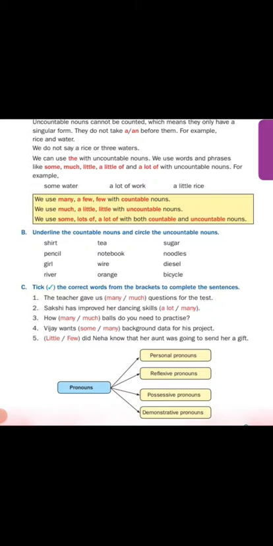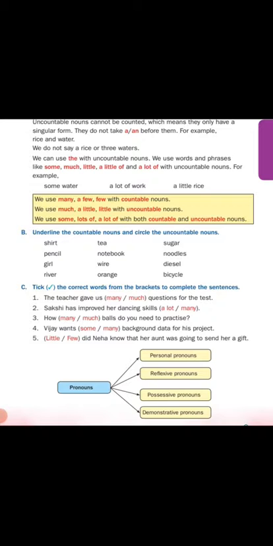Next they have given B exercise and C exercise. B exercise you can do yourself. That means you have to underline the countable nouns and circle the uncountable nouns. Section C. Tick the correct words from the brackets to complete the sentence. First you have seen, the teacher gave us many questions to test. Saksi has improved her dancing skill a lot. How many balls do you need to practice? Vijay wants some background data for his project. Little did Nina know that her aunt was going to send her a gift. That's what in section C we have seen.